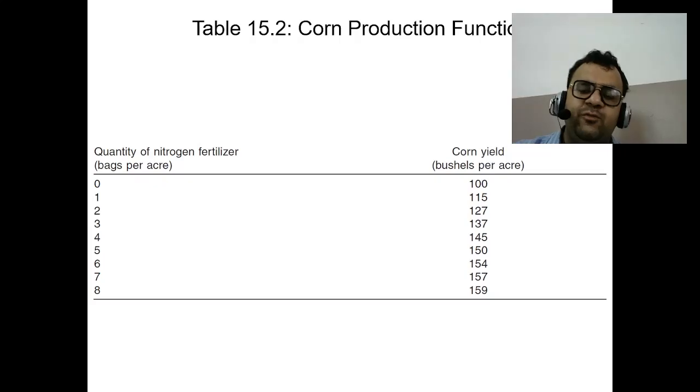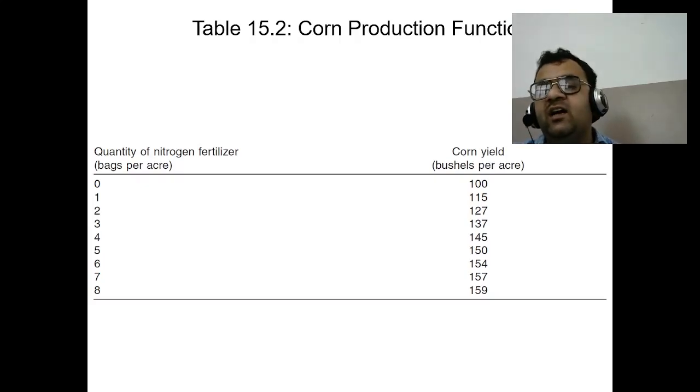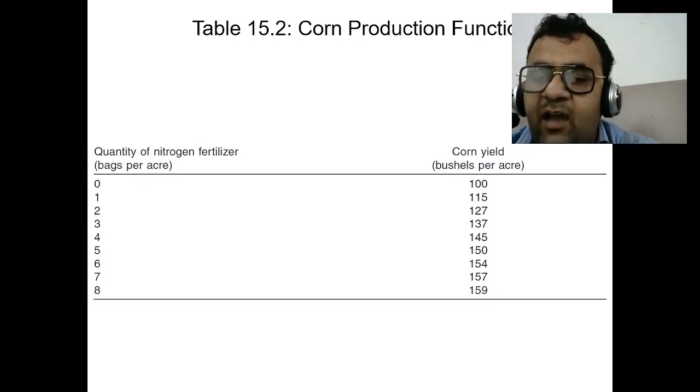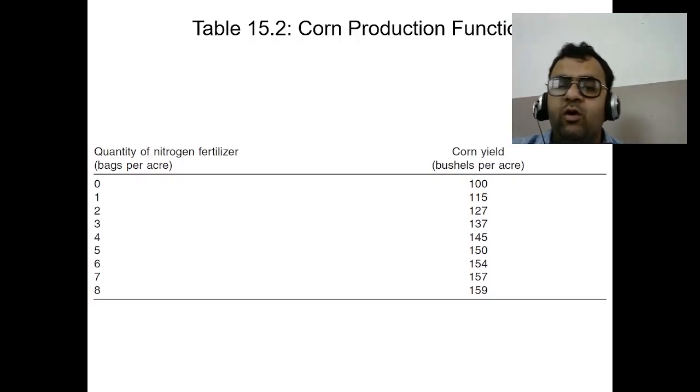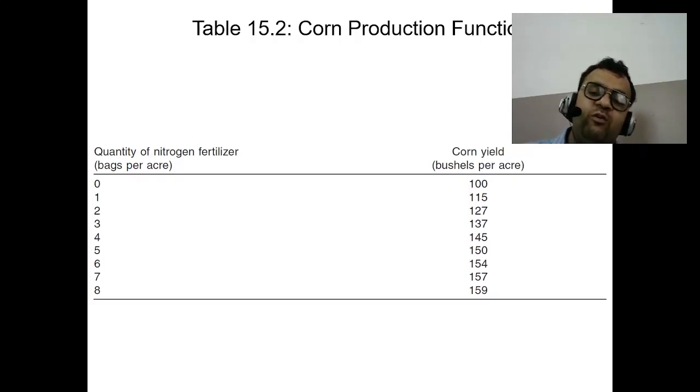The corn production function represents the relationship between the inputs used in corn production and the resulting output. The most common inputs in corn production are land, labor, capital, fertilizer, seeds, water, and technology. The corn production function can be represented by a mathematical equation such as Q = f(L, K, F, S, W, T), where Q is the quantity of corn produced, L is land, K is capital, F is fertilizers and chemicals, S is seeds, W is water, and T is technology.